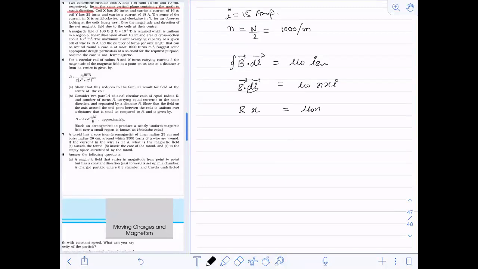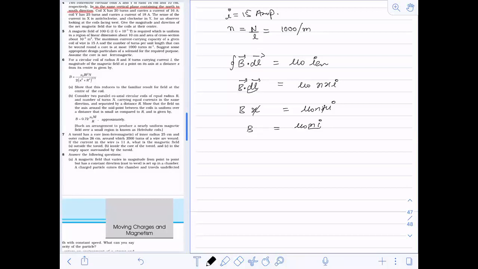So x and x got cancelled, and the B value would be mu naught n I. So actually they are asking me this n into I value. In this equation, the design parameter is n into I, the amount of current flowing per unit length.